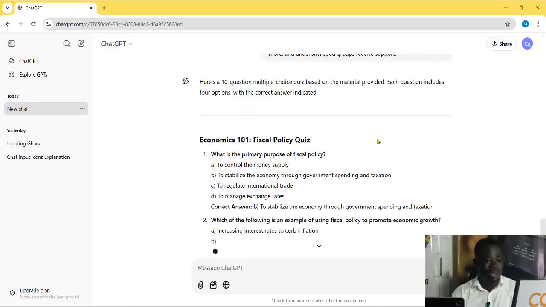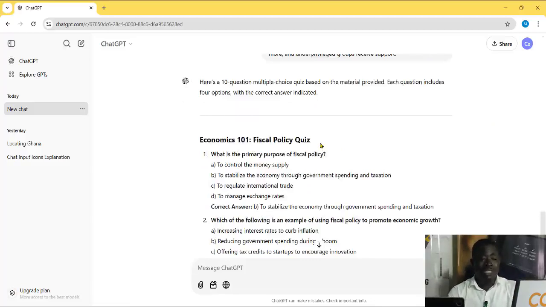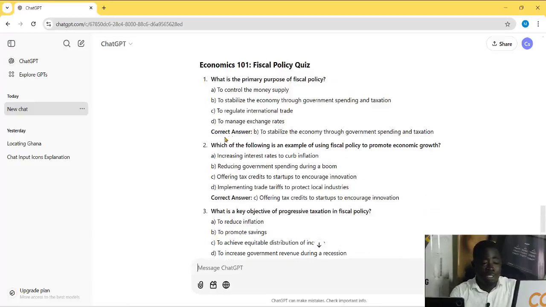So now let's check the questions that are coming out. Economics 101 fiscal policy quiz. So this can be the heading for my quiz. Okay, now what is the primary purpose of fiscal policy? Okay, so the questions are here, 10 questions. Here it said the correct answer is B, and the reason is given. The correct answer is C, then the answer is also given.